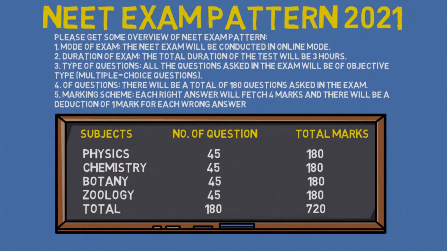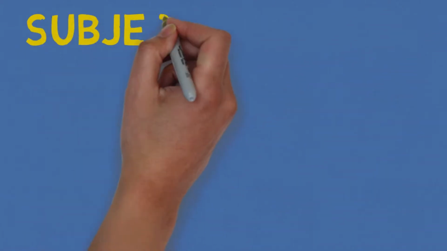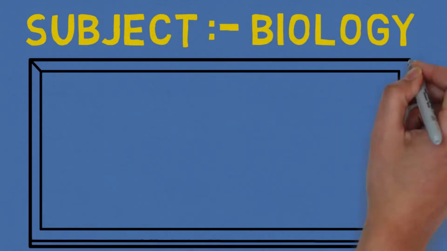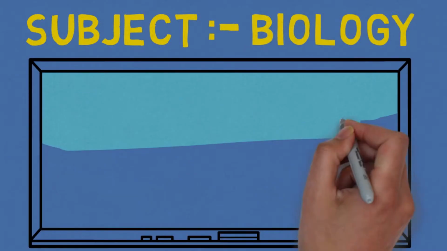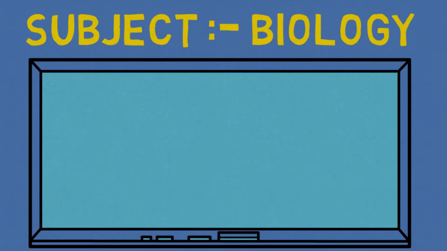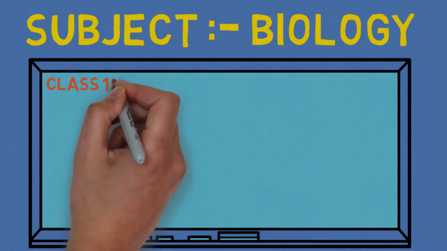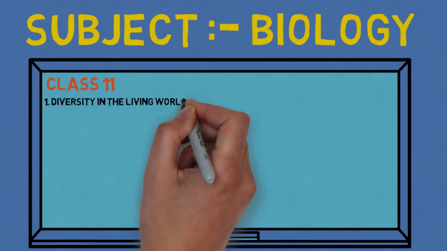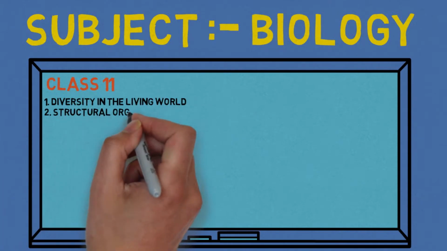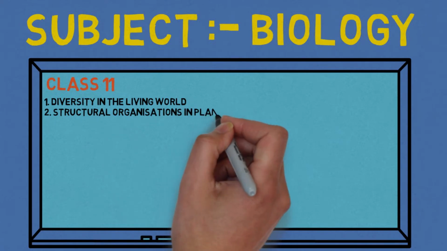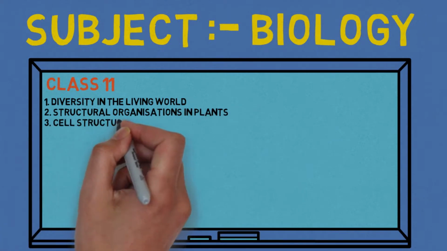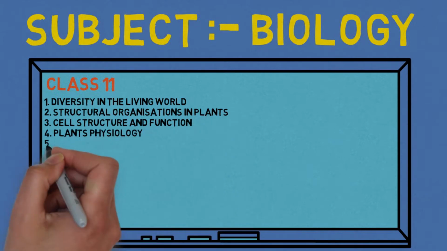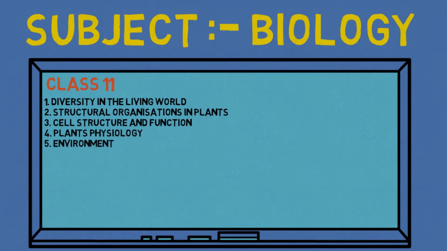that is 720. Let us put some light on the subject biology, the syllabus of the biology subject. Class 11. The first chapter from class 11th is Diversity in the Living World. The second chapter is Structural Organization in Plants. The third chapter is Cell Structure and Function. The fourth chapter is Plant Physiology. The fifth chapter is Environment. That is from the class 11th syllabus.